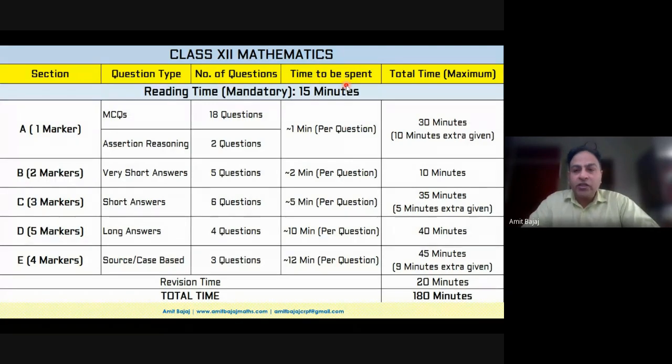For each question, what formula am I going to use? The child should bring that to his or her mind. Second thing, if there is a choice question, which question does the child think they are more comfortable with? So that question, and what formulas are to be used. That pre-planning is required, because believe me, once the students start solving the paper, there are a lot of questions, 38 questions in those 3 hours.